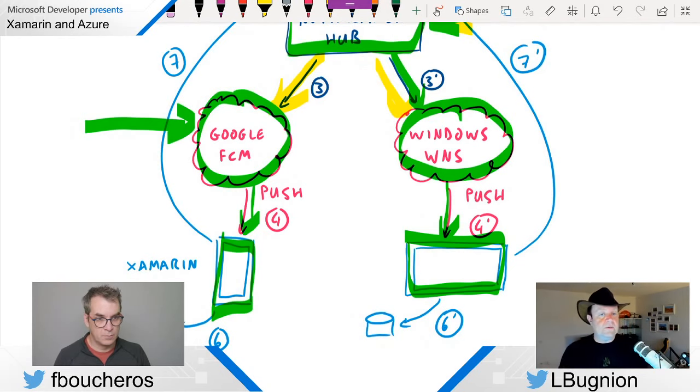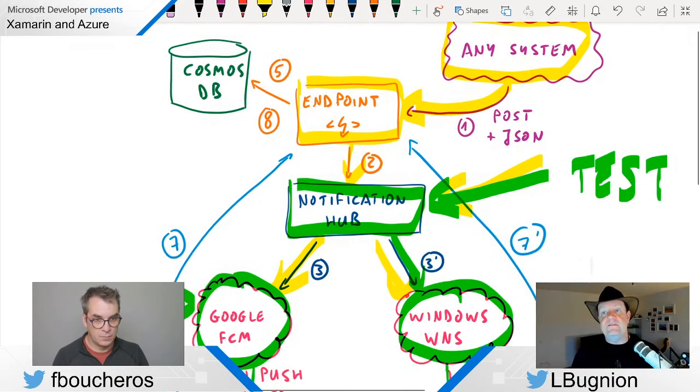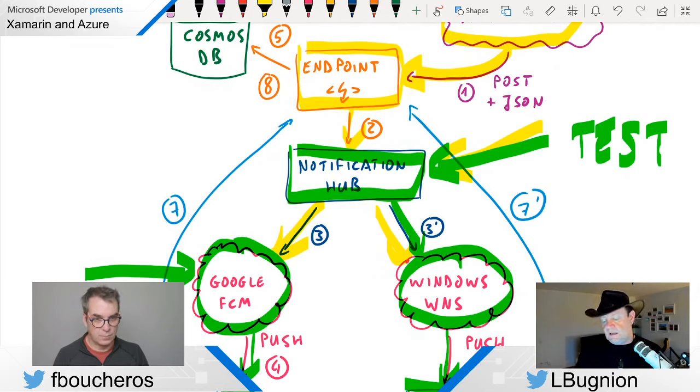One thing we are going to mention today, there will be just a little bit of theory, because we are going to talk about the template for the notification hub. And the thing here is that when you send one notification, the notifications for Google, Android, and the notifications for Windows look very different. We'll talk about that. And so the notification hub has a mechanism to abstract the differences, and it's called templates. And we'll talk about that in the middle of this session, more or less.